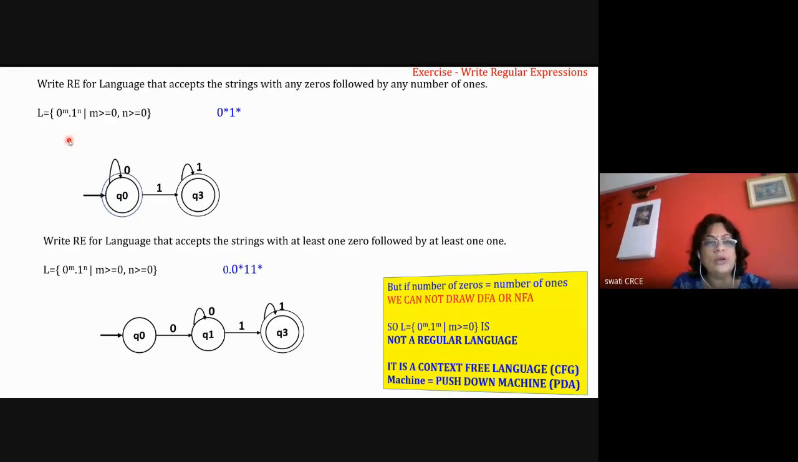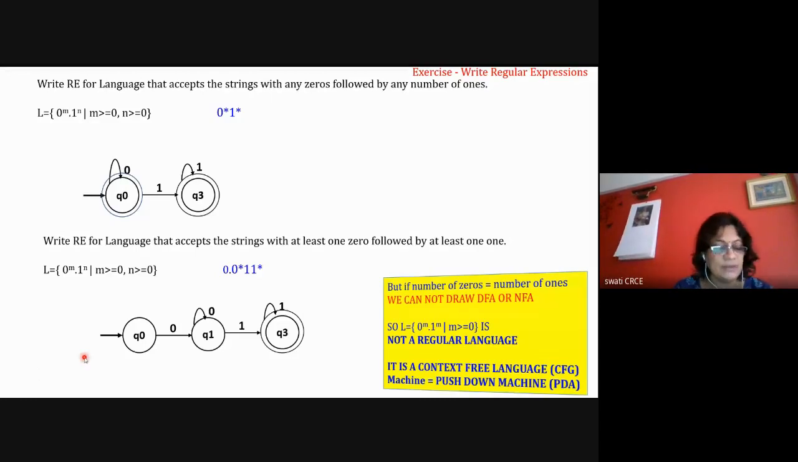So how to draw the diagram for that? The initial state is the final state when n and m are both 0, so that's why everything is star. Then 0 can be there any number of times, so all zeros are in state Q0, and then all ones. With one it may go to the final state, and after that any number of ones can be there. So this is the diagram for that.